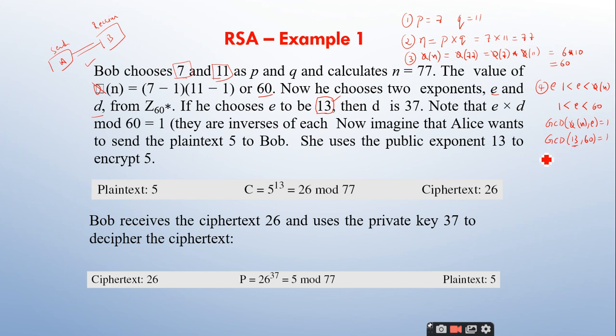Once you have E equal to 13, the fifth step is calculation of D, which is given by E inverse mod phi of n. That is D times E mod phi of n is equal to 1. What is E here? It is 13. So D into 13 mod 60 is equal to 1. So I should find the multiplicative inverse of 13. What is the multiplicative inverse of 13?